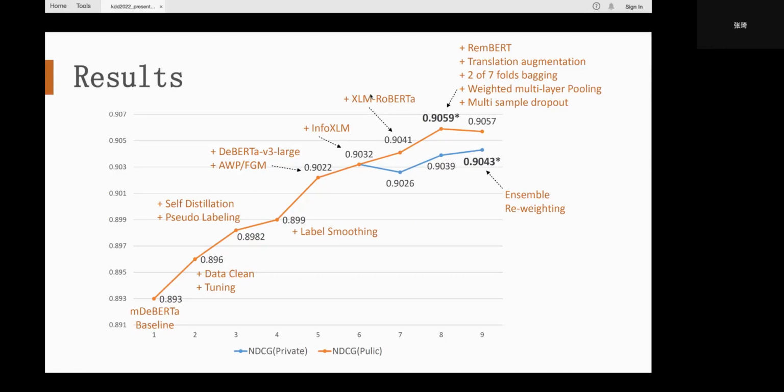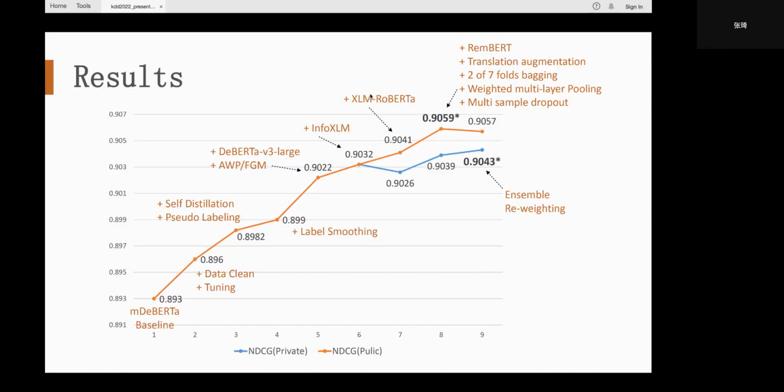Self-distillation, pseudo-labeling, and label smoothing help us further boost the model performance to 0.899 on the public leaderboard. With English pre-trained language models and adversarial training, we can achieve 0.9022 on the public leaderboard and 0.9015 for the private. And this is our best single model.